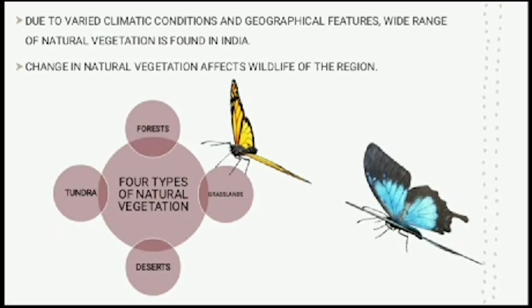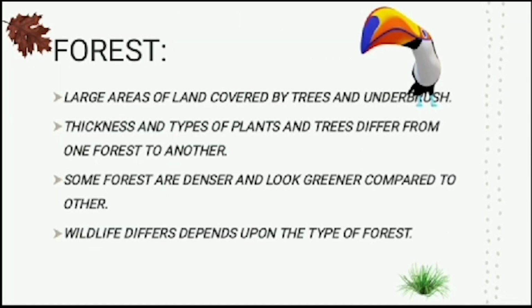There are four types of vegetation, that is forest, grasslands, deserts, and tundra. Forest means the thickness and types of plants and trees differ from one forest to another across the globe. Therefore, some forests are dense and look greener compared to others.